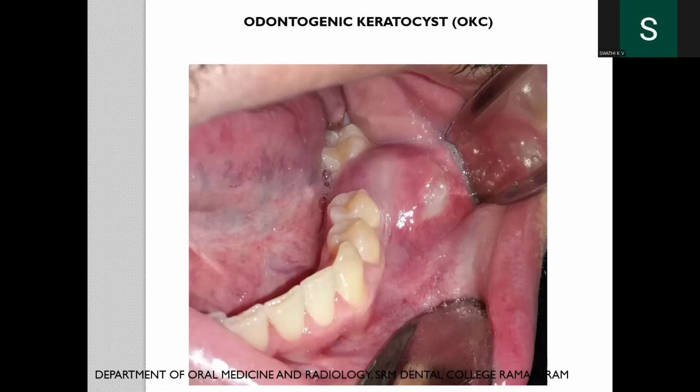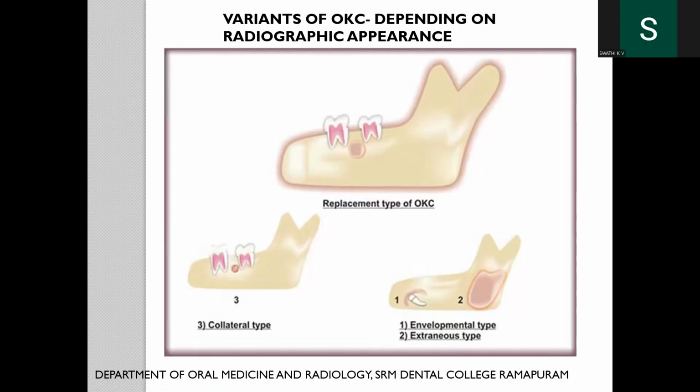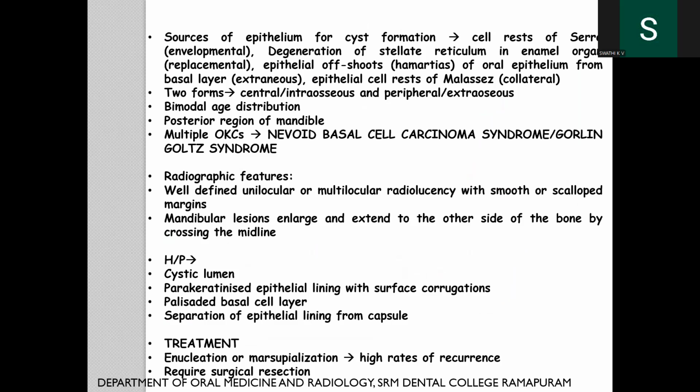So this is the odontogenic keratocyst, and we have the different radiographic variants such as the replacement type, envelopmental type, collateral type, and extraneous type. The main sources will be cell rests of Serres for the envelopmental, enamel organ for the replacemental, and offshoots of hamartias, and there are two forms, central intraosseous and peripheral extraosseous variant.